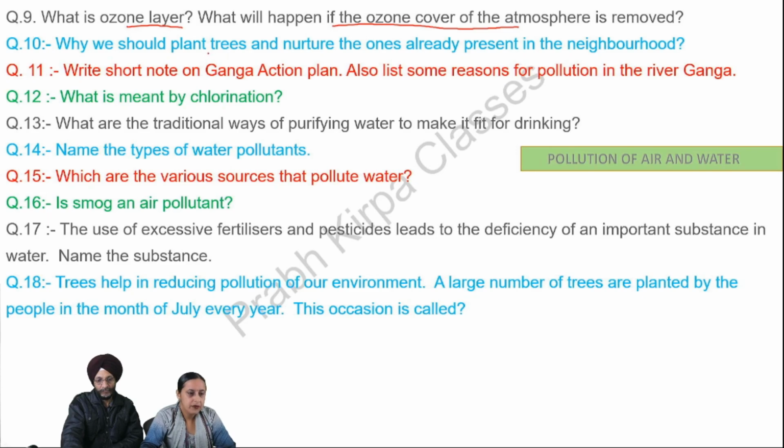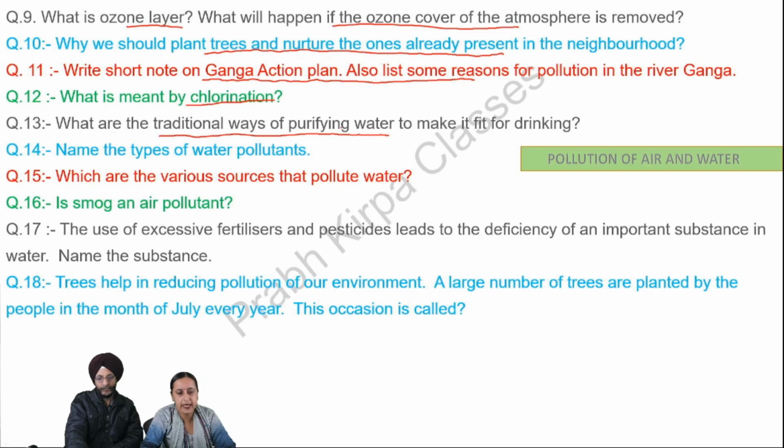Question number 10, why we should plant trees and nurture the ones already present in the neighborhood? Question number 11, write short note on Ganga action plan. Also list some reasons for pollution in the river Ganga. Question number 12, what is meant by chlorination? Next question, what are the traditional ways of purifying water to make it fit for drinking? Question number 14, name the types of water pollutants. Next question, which are the various sources that pollute water? Next, is smoke an air pollutant?